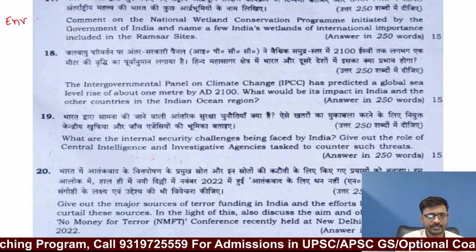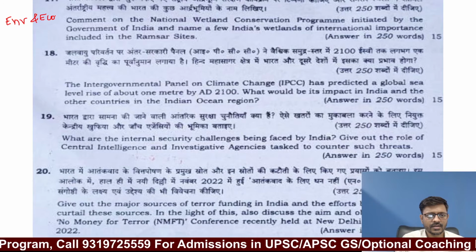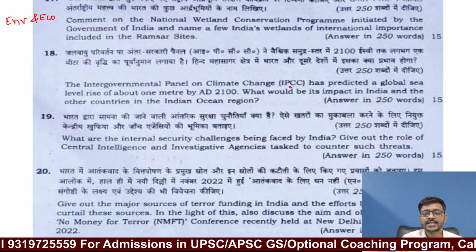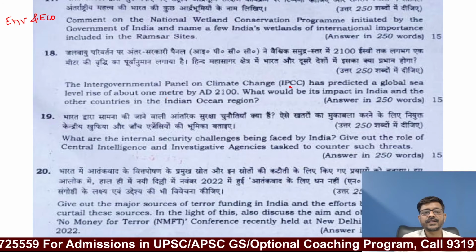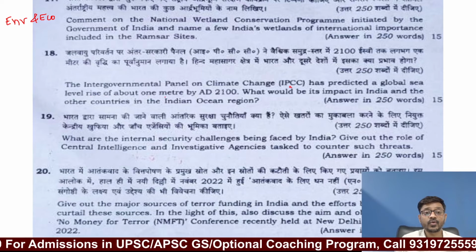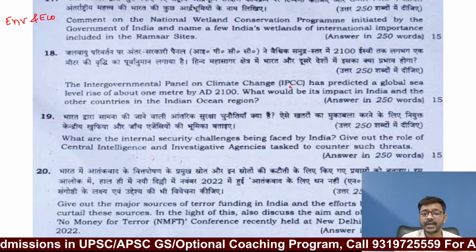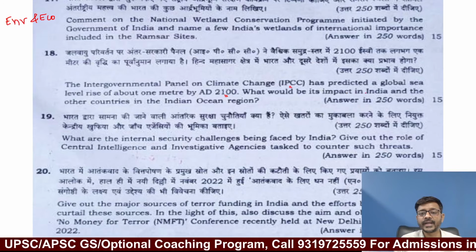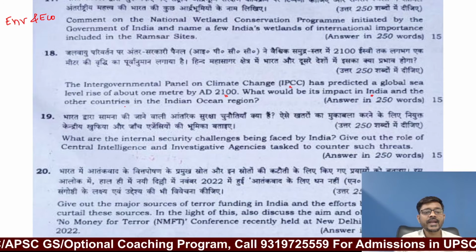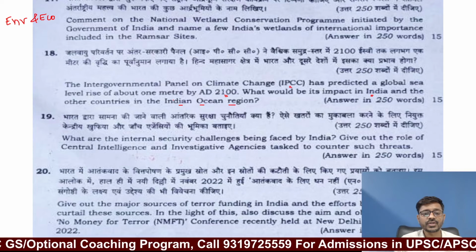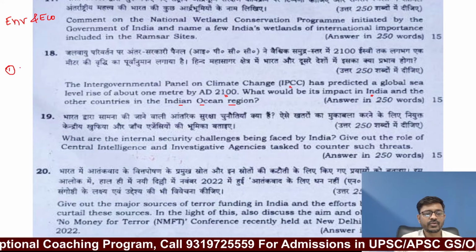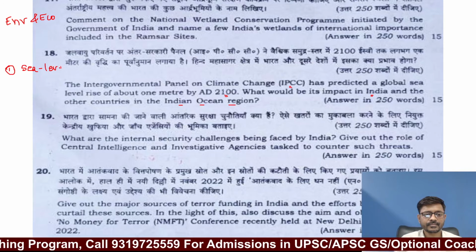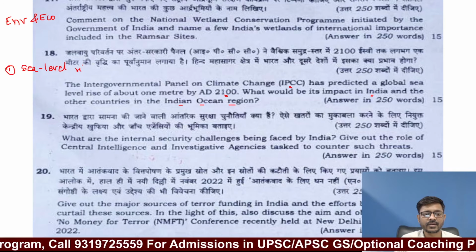Okay, so this one. Then the Intergovernmental Panel on Climate Change, that is IPCC, has predicted a global sea level rise of about 1 meter, that is too much, by 2100. So they have given you an example. What would be its impact in India and the other countries in the Indian Ocean region? So first you need to write down what is sea level rise, because it is a 15 marker question.